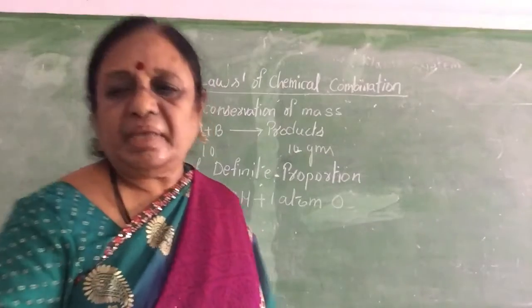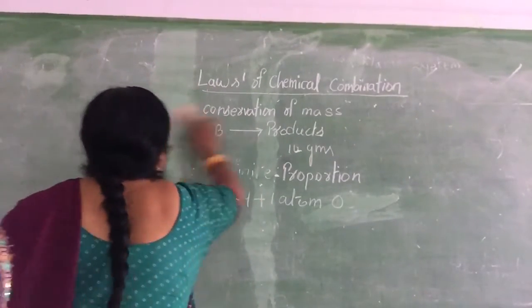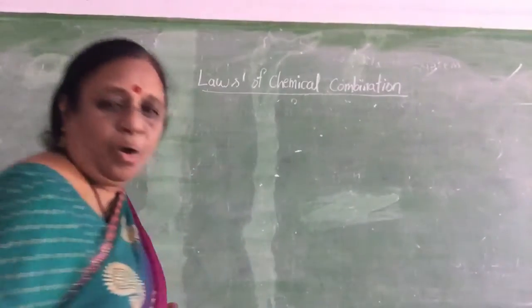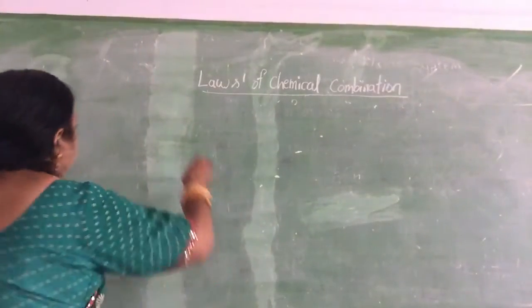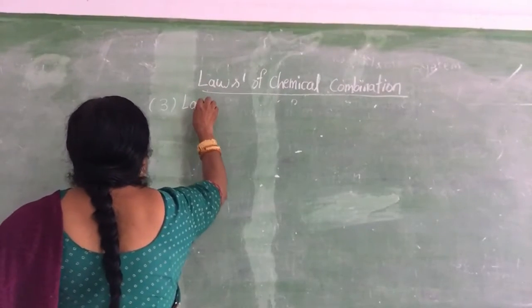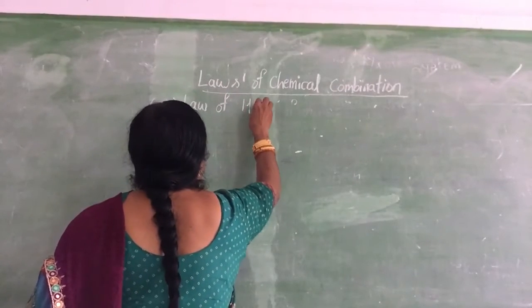Now next law is law of multiple proportion.